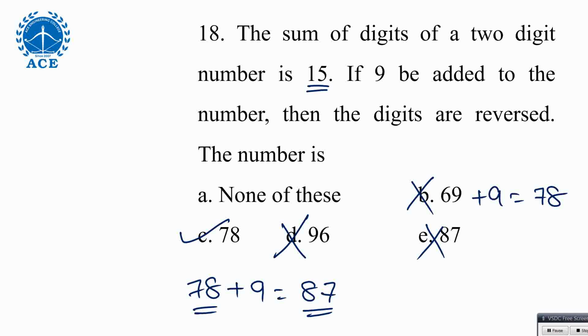78 is the answer. The sum of the digits should be 15, and adding 9 to it should reverse the digits. Sir, options are not given. If it is a fill in the blank, you can still do it. Okay, for your exam, don't worry. They are giving options. It must be a multiple choice question only.